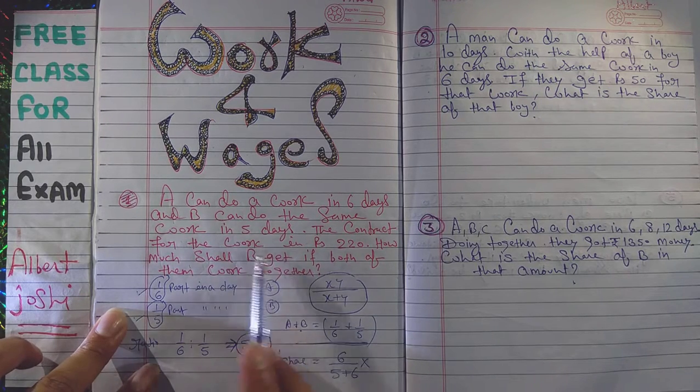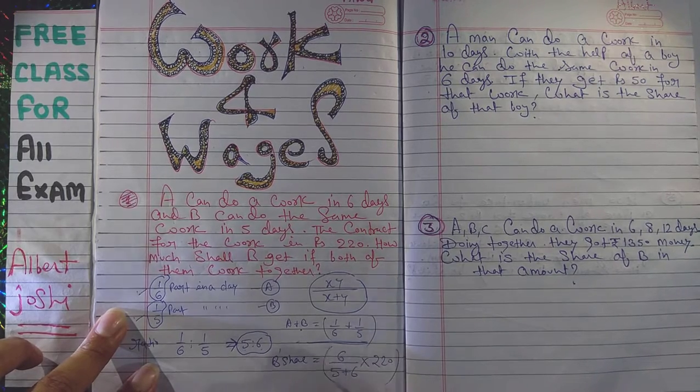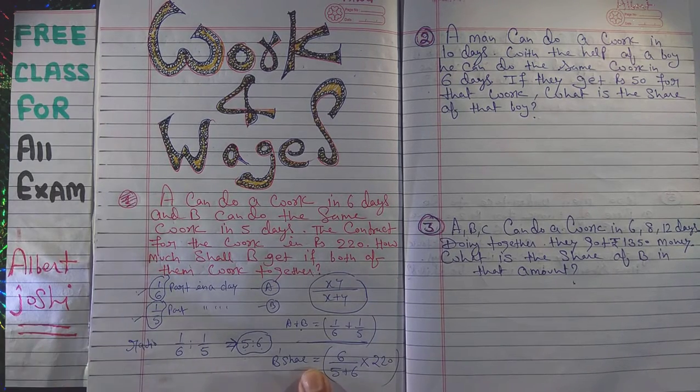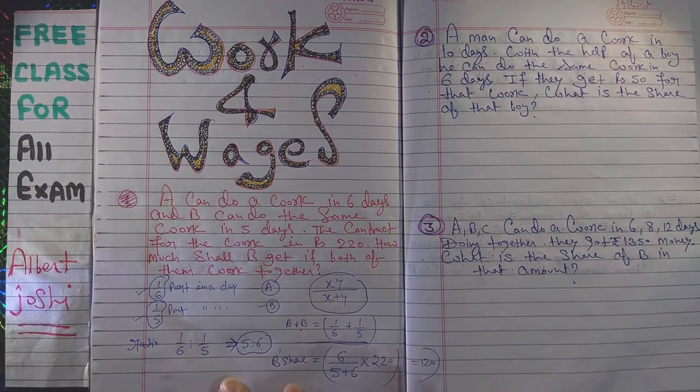The money is rupees 220. That amount is B's share. If you calculate, you will get 120.